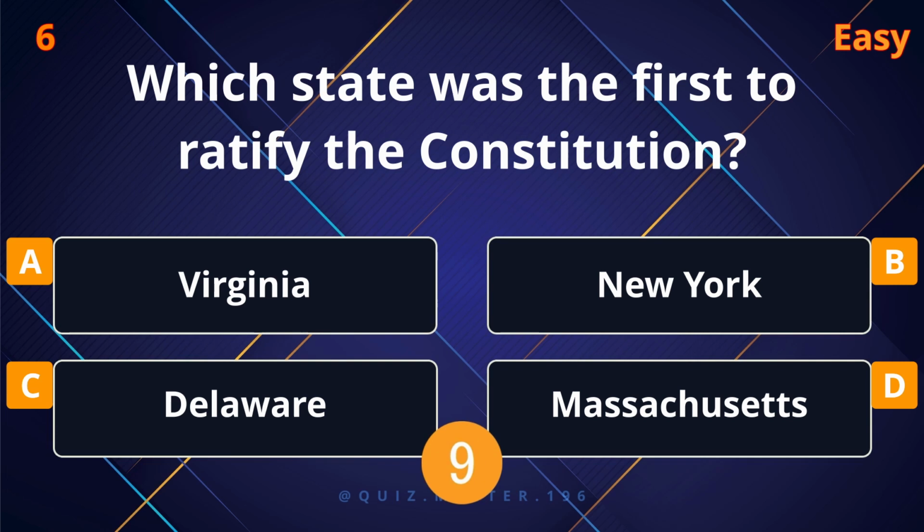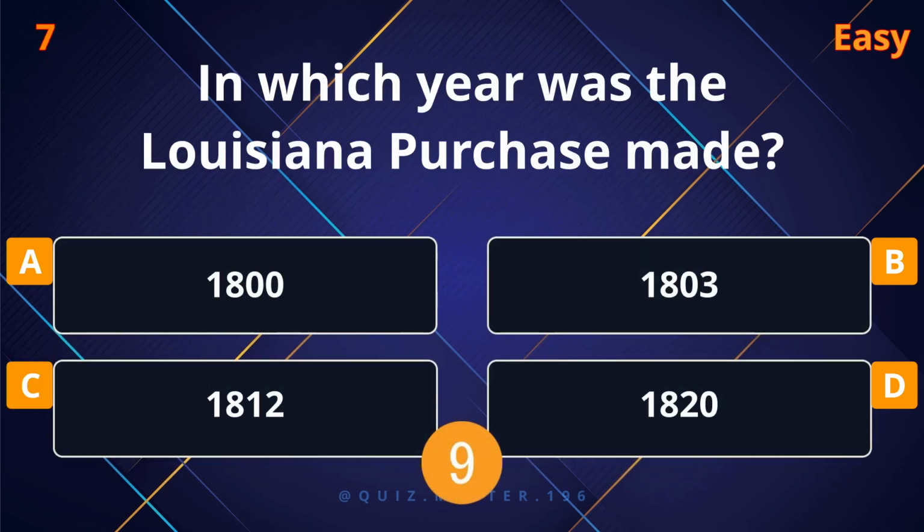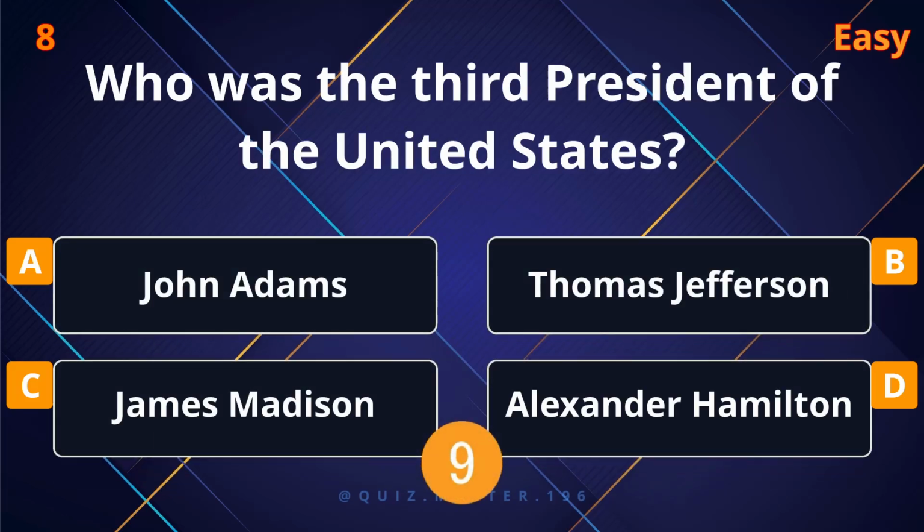Which state was the first to ratify the Constitution? Delaware. In which year was the Louisiana Purchase made? 1803. Who was the third President of the United States?